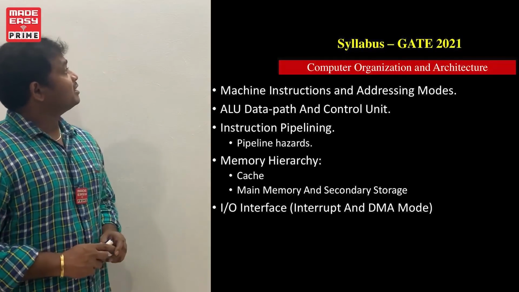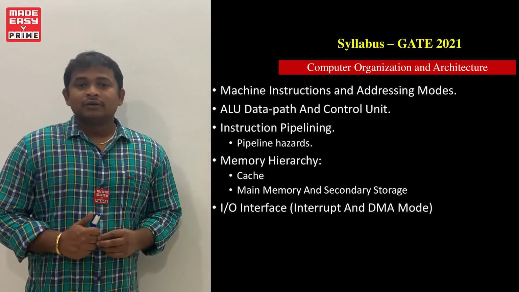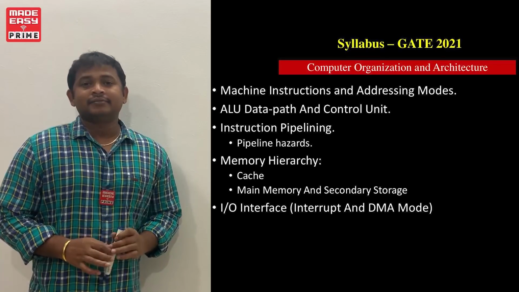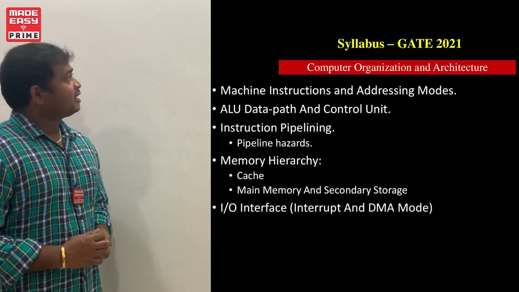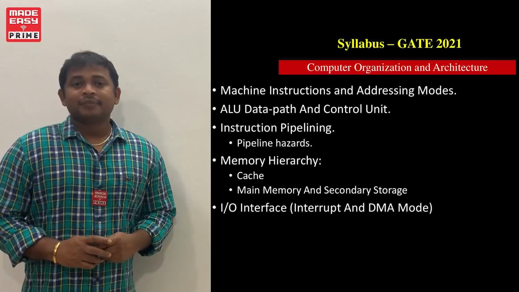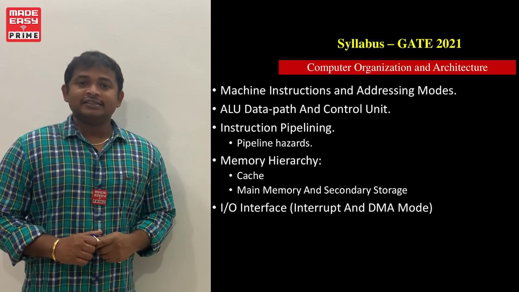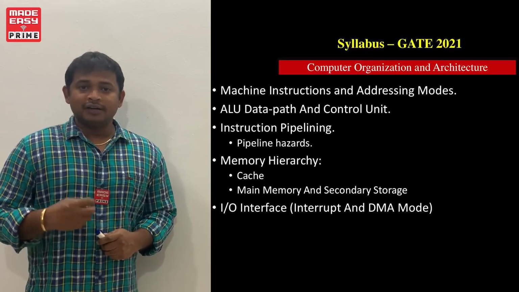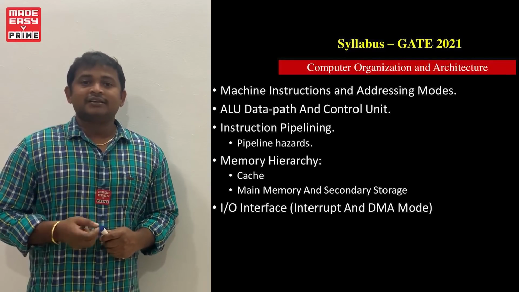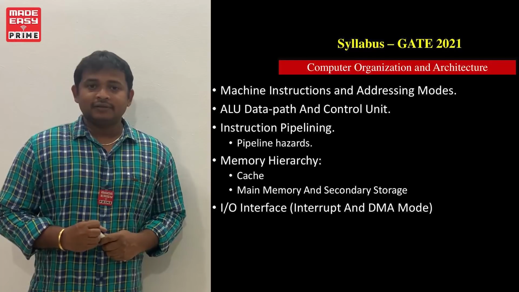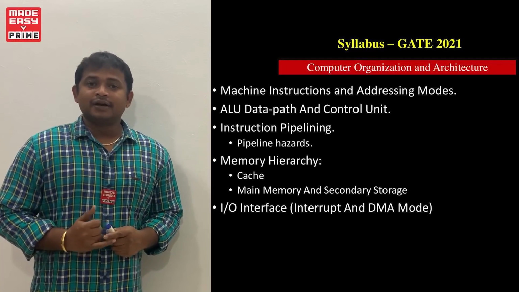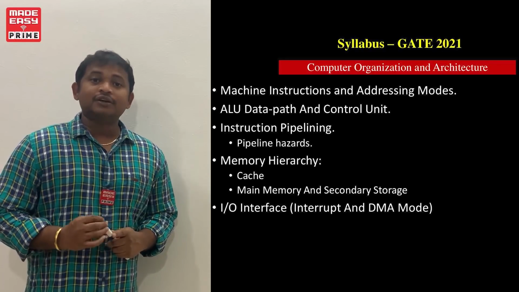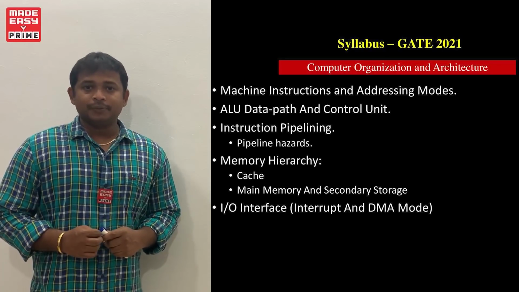Second topic in the syllabus is ALU data path and the control unit design. This topic concentrates on the CPU organization. That means different types of CPU organizations present in the computer design, like stack CPU, accumulator CPU, register to memory reference CPU, register to register reference CPU.